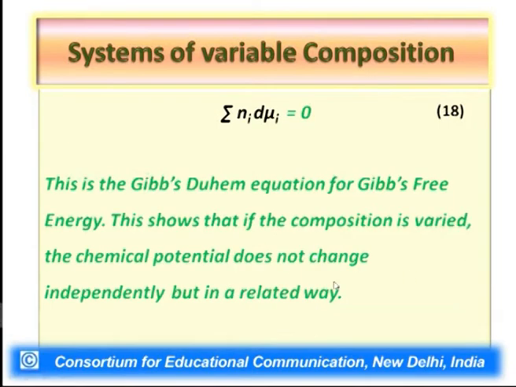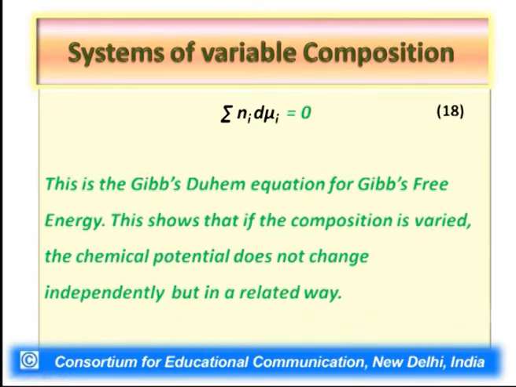Basically this is an important equation which is known as the Gibbs-Duhem equation for Gibbs free energy, because here mu_i is nothing but the partial molar Gibbs free energy. We can write a similar equation for volume also. So in that situation it would be summation n_i d V_i,m equal to 0. For G it is summation n_i d G_i,m equal to 0. Here G_i,m is being represented by the symbol mu_i for chemical potential. That's simple.